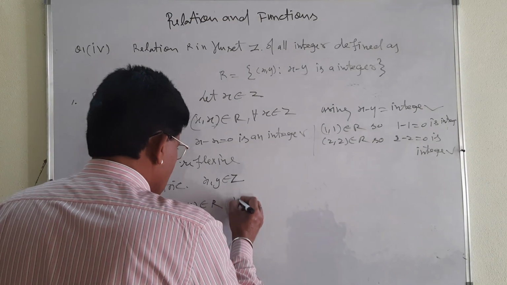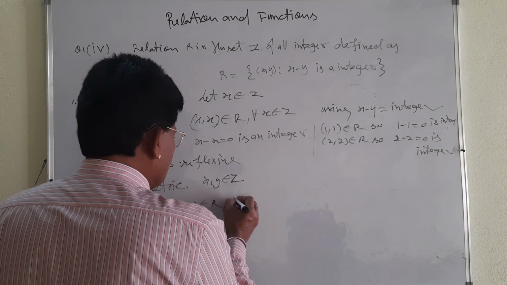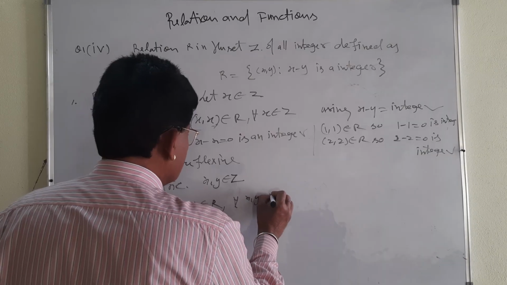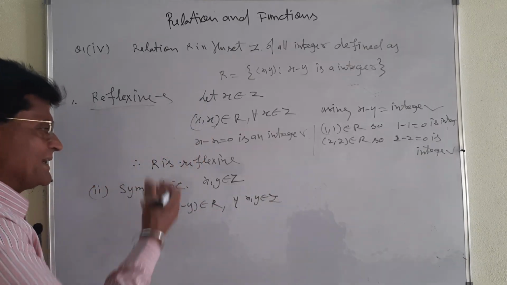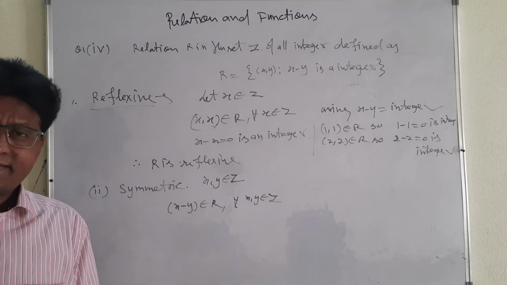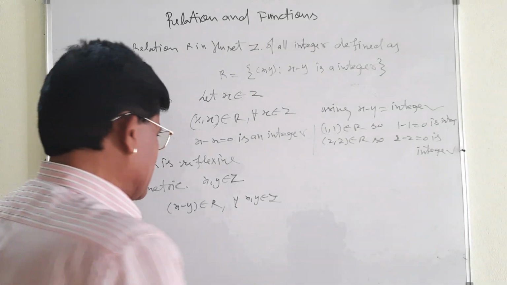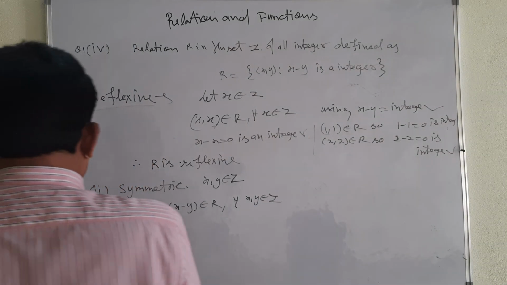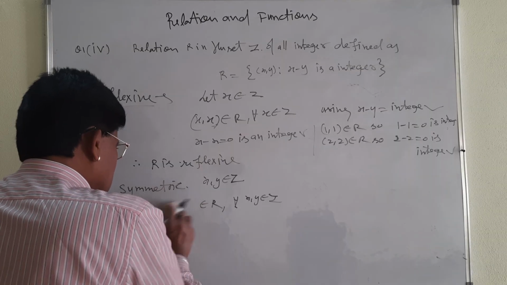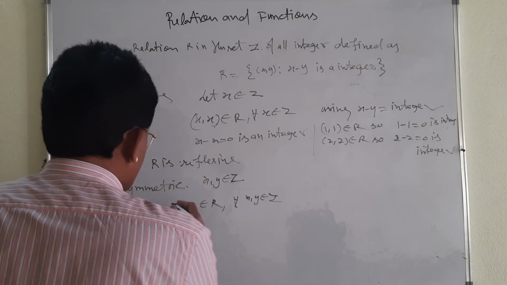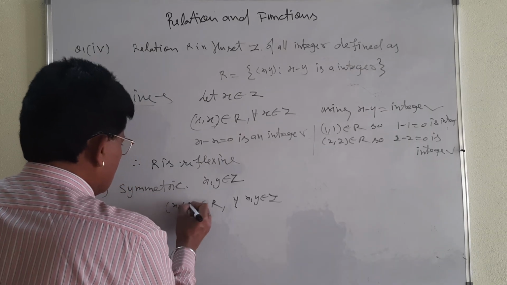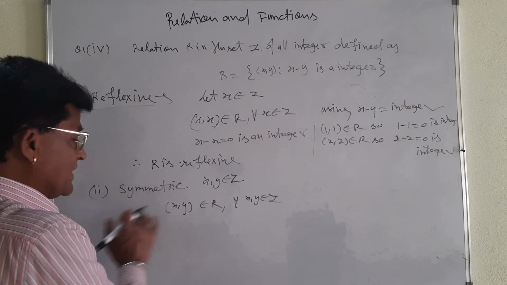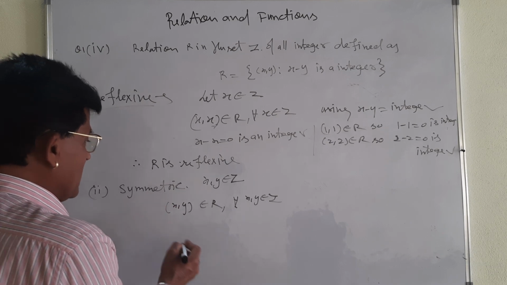For all x, y belongs to Z, as I have given already. You can take any two integers. That depends upon you. And you must prove that their difference... I am going to check it. X and y, you write it here. Okay? X and y. Then what will happen?